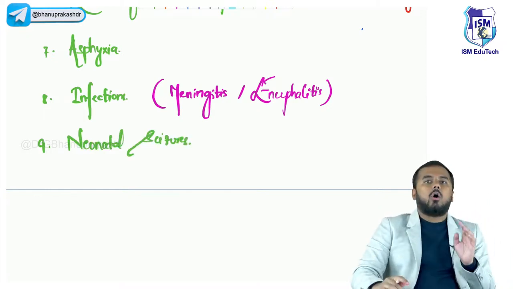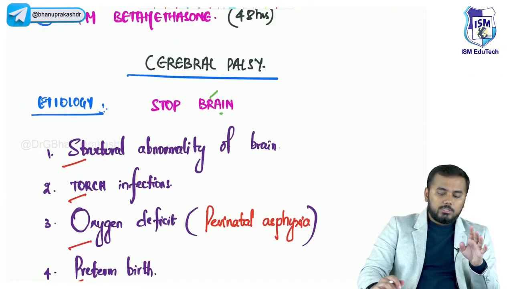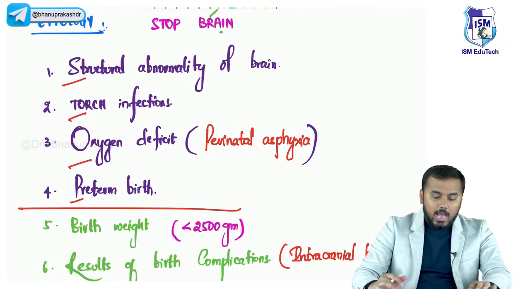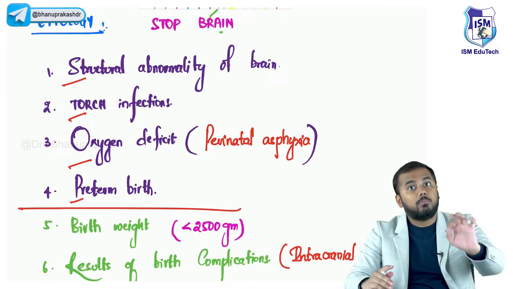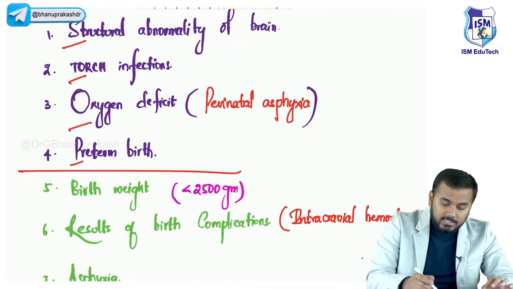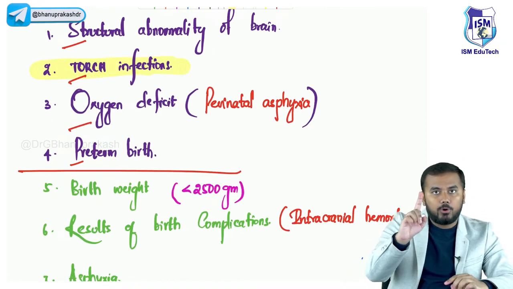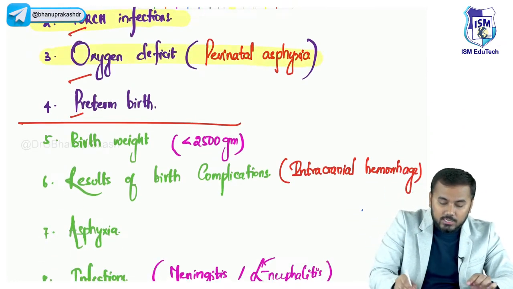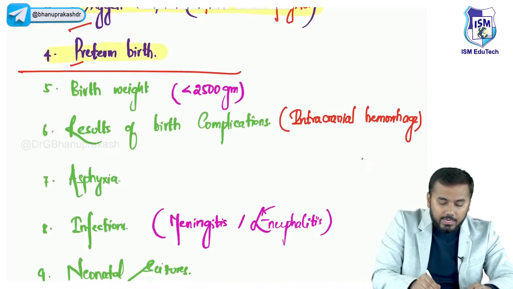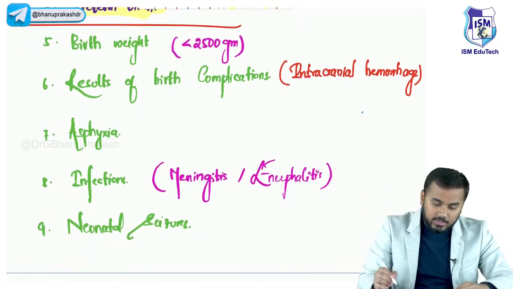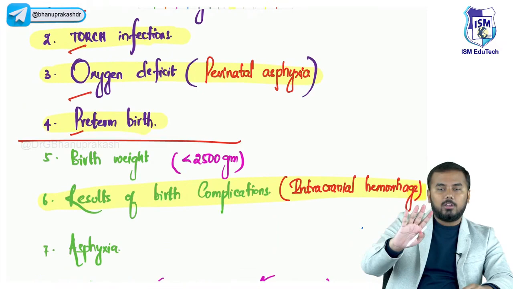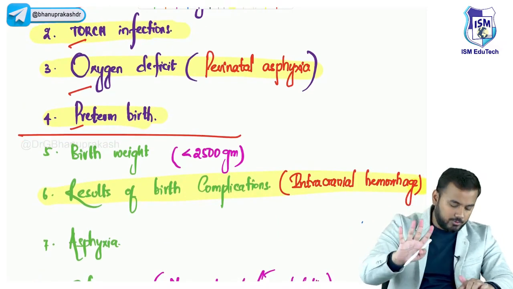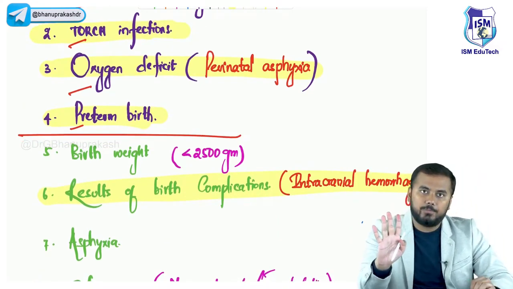So these are all the important etiologies of cerebral palsy, guys. In these etiologies, I will tell you what you have to remember for your exams. In the exams, TORCH infections is one very important etiology. Perinatal asphyxia is a very important etiology. Preterm birth is one more important etiology, and finally intracranial hemorrhage. These four etiologies you have to remember. Okay? These four are very, very important.